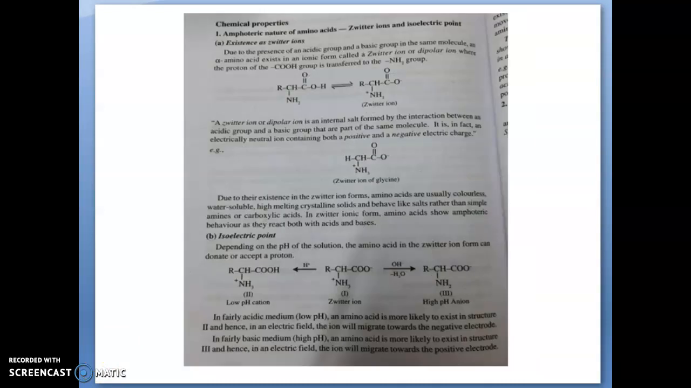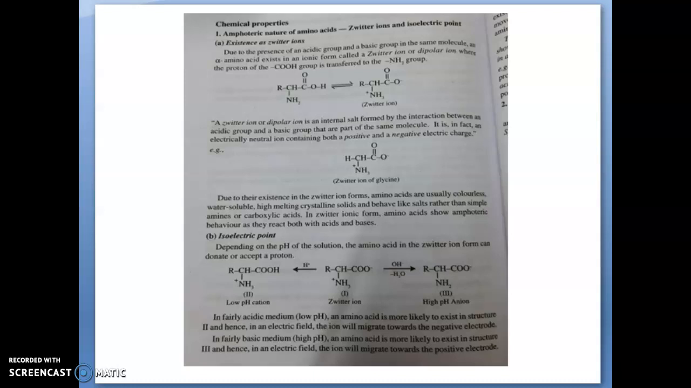Next are the chemical properties. First, we are going to deal with the amphoteric nature of amino acids, Zwitter ions and isoelectric point. What is the amphoteric nature of amino acids? These amino acids exist as a Zwitter ion. What does this mean by Zwitter ion?